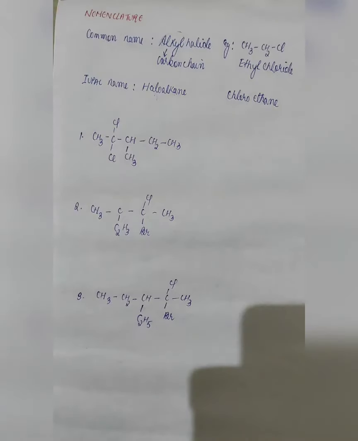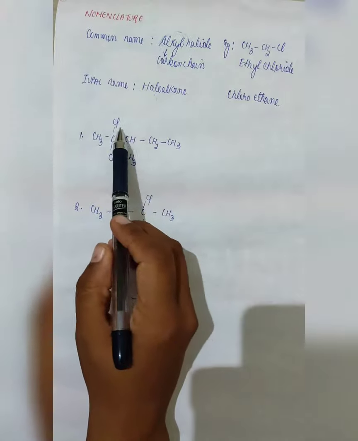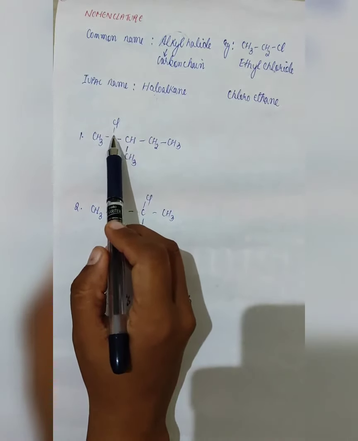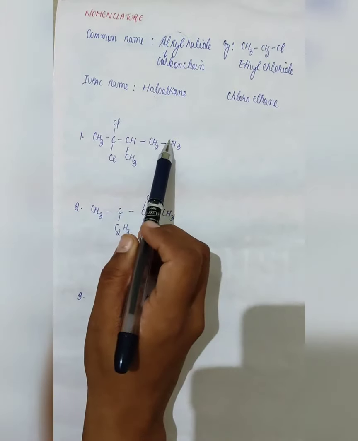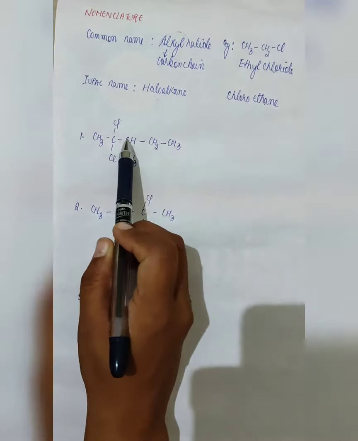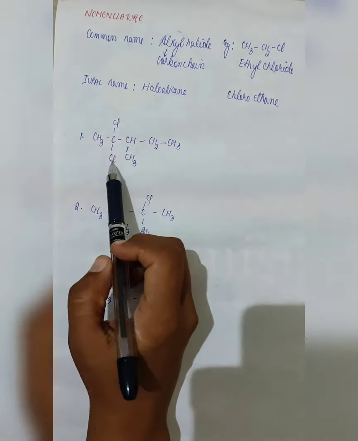Now let us see how naming is done. The first thing you have to do is numbering. How will you do the numbering? You have to keep in mind that your substituent, mostly in this case the halogen, should be given the least number possible. Here our substituent is 2 chlorine. If we number from here 1, 2, 3, 4, 5, then chlorine gets the number 4.